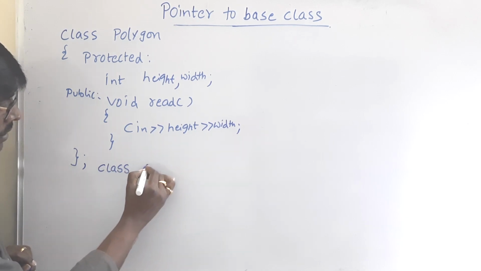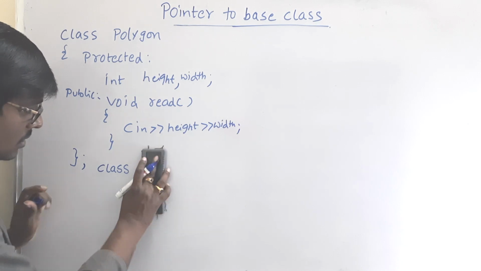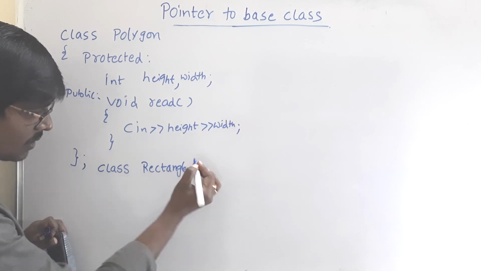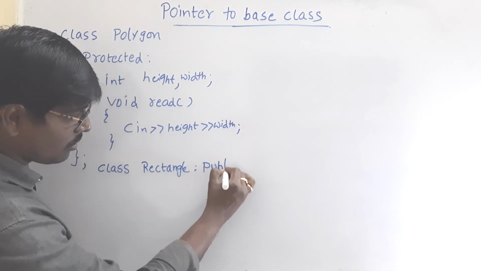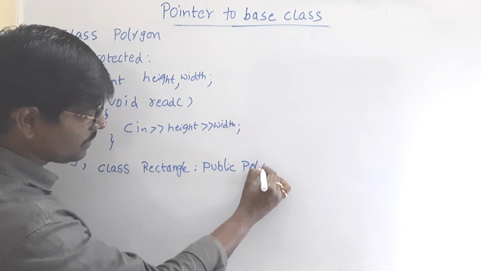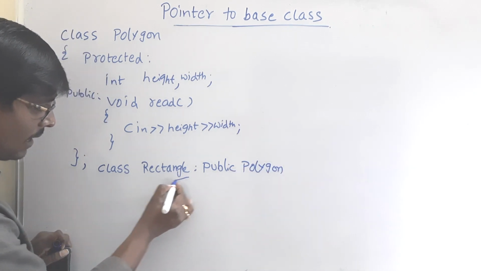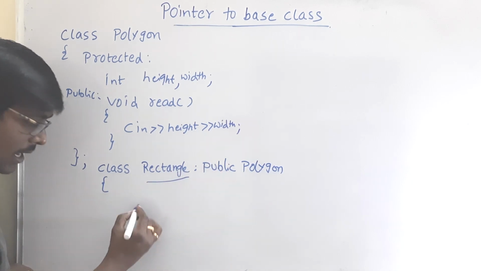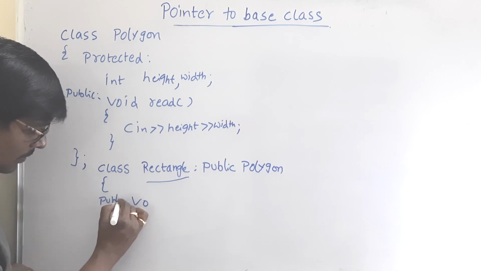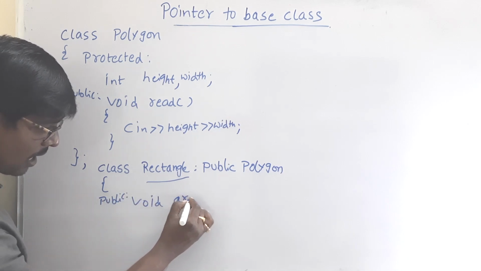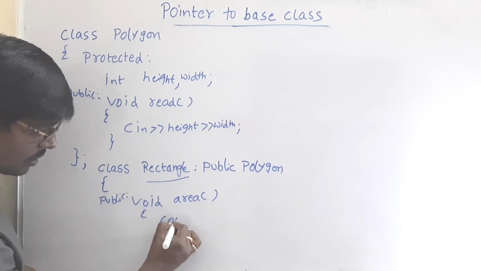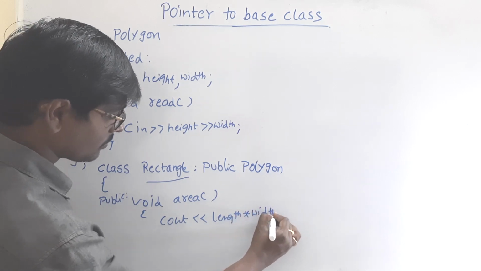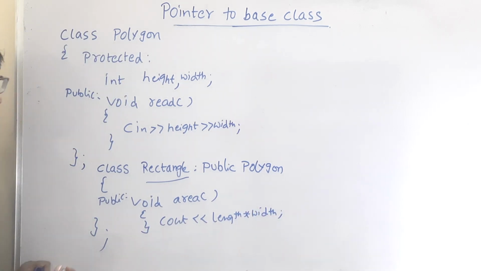Class rectangle colon public polygon. What is the meaning of this one? Here rectangle becomes the child class. In this I am calculating, suppose public void area, cout length into width. Close the class. Observe carefully what happens here.